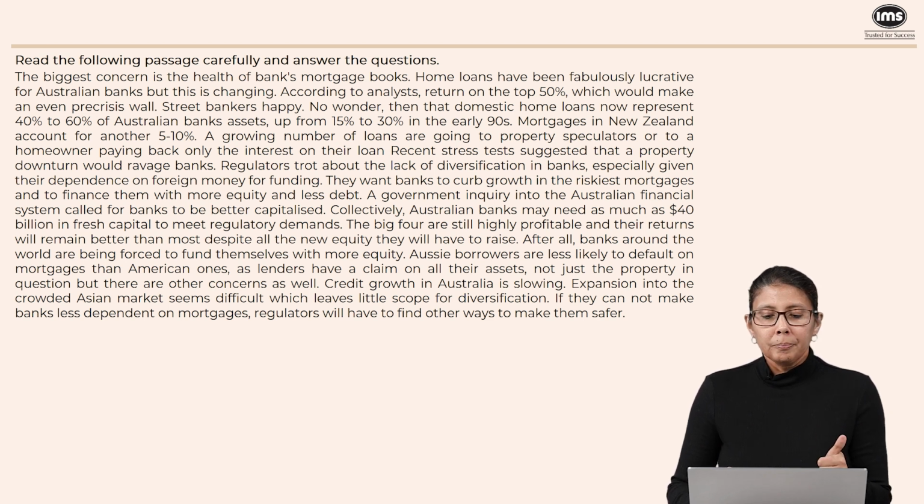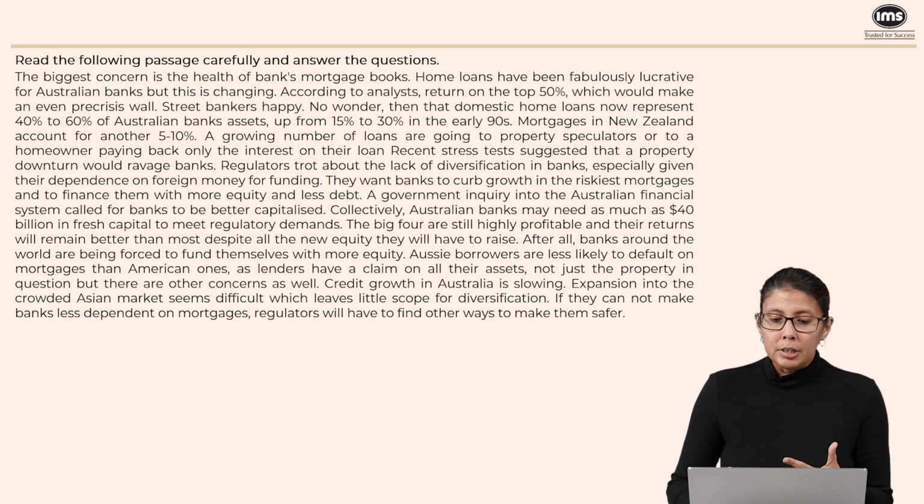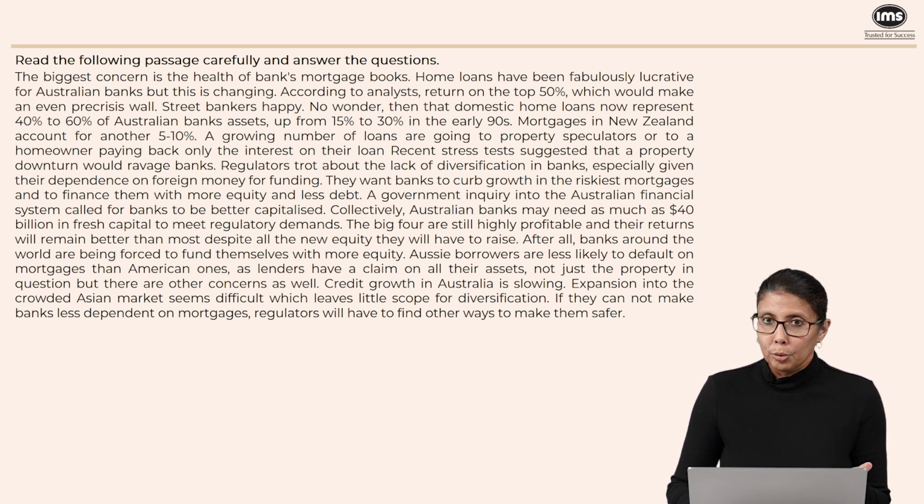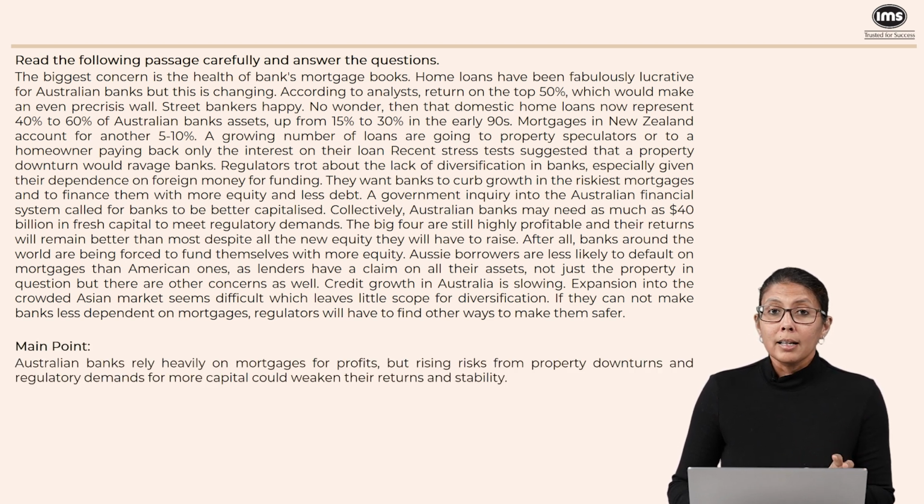What are the reasons for concern? Credit growth is slowing. Expansion into the Asian market seems difficult, so there is very little scope for diversification. If the banks do not reduce their dependency on the housing loans, then regulators will have to find other ways to make the banks safer. See, the banks cannot collapse and the regulators are trying to ensure that they don't. So overall, the sum total of this part of the paragraph is to say that Australian banks are highly reliant on mortgages or housing loans, and because there is a property downturn, this is a risk for the bank. As a result, there are regulatory demands to infuse more capital so that the banks don't really run out of capital. Now, the story has come to an end.